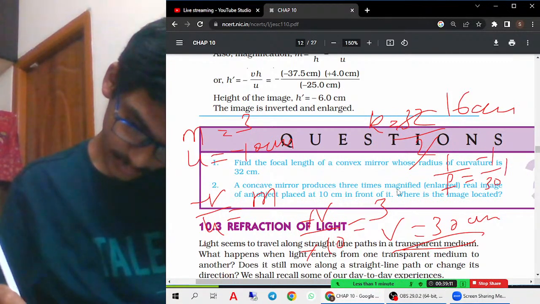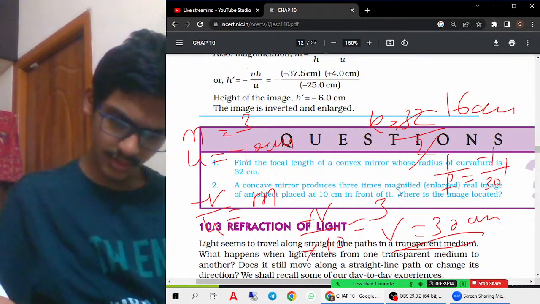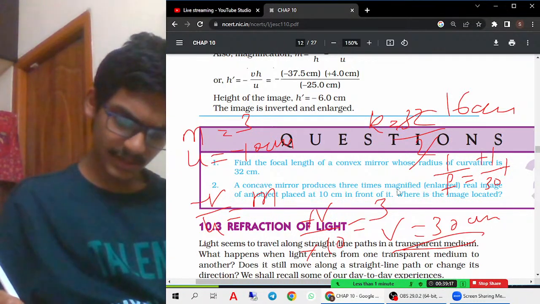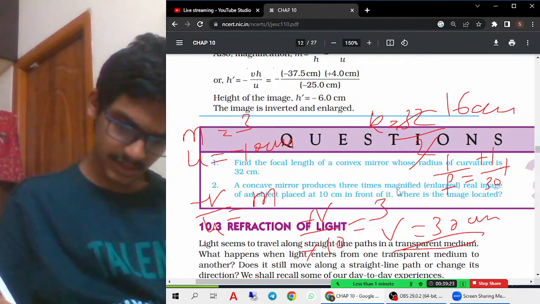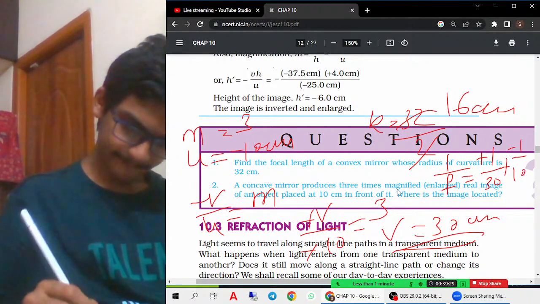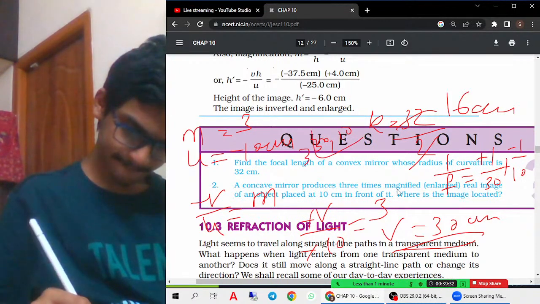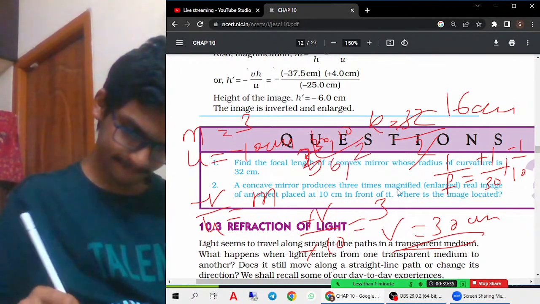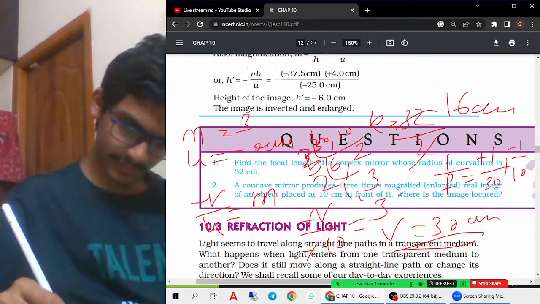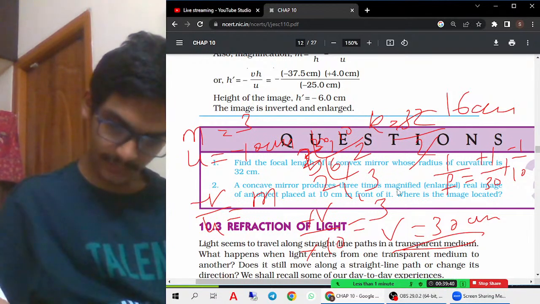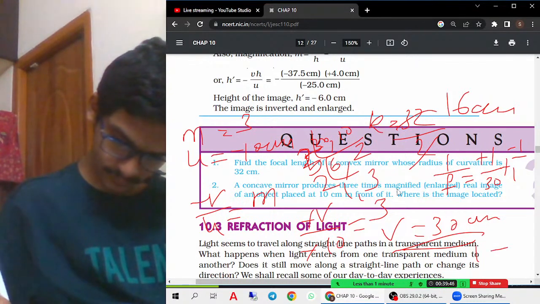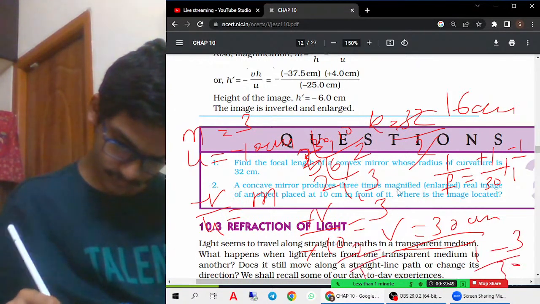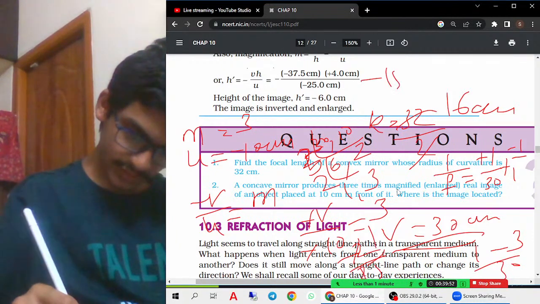Minus 1 by 30 plus, you got a plus, no? Enlarged, so let us take a plus only. Plus minus 1 by 10, and 30. So we will get minus 15 centimeters.